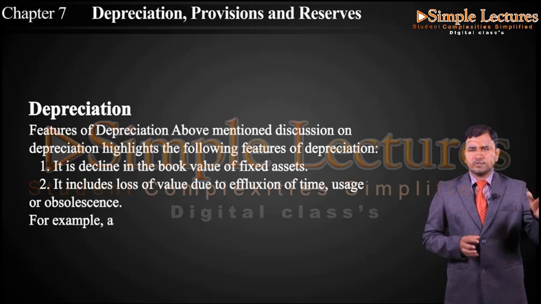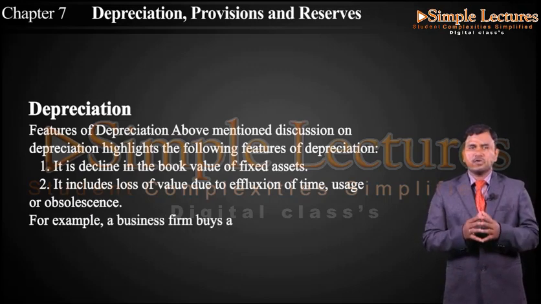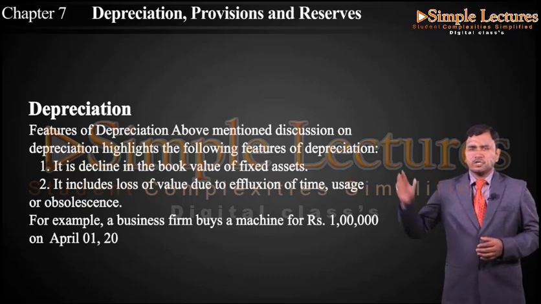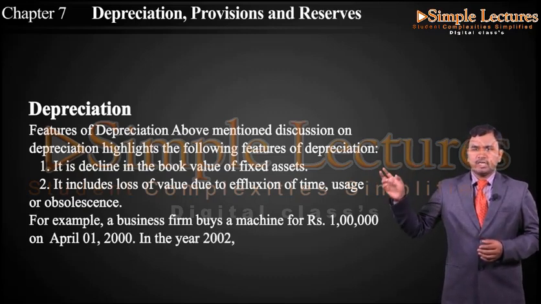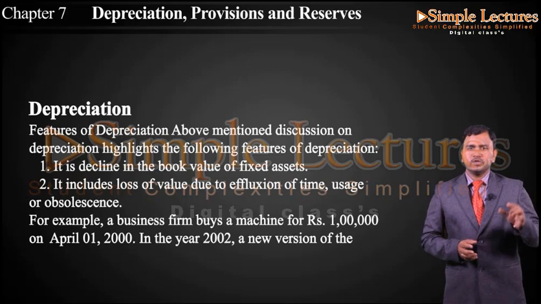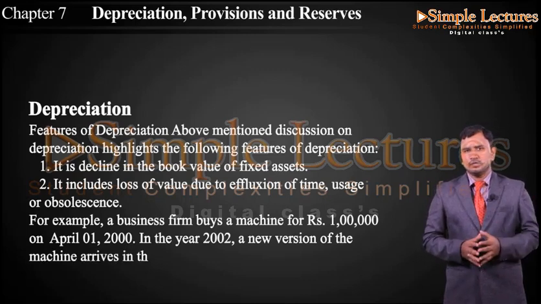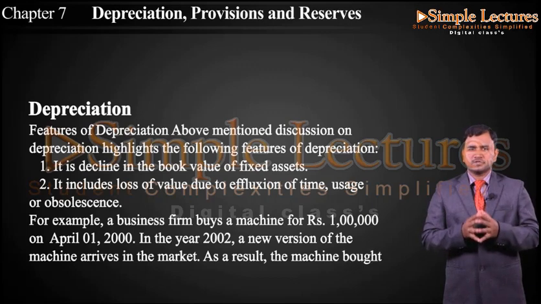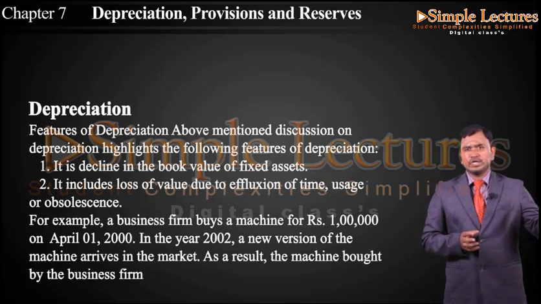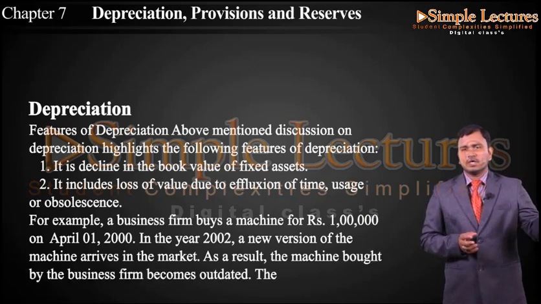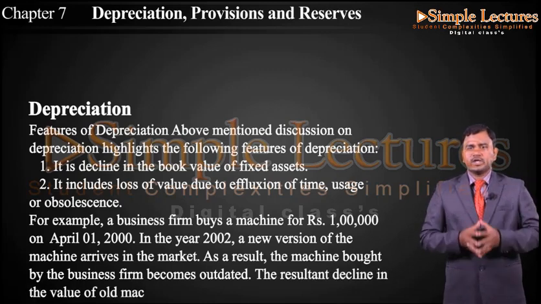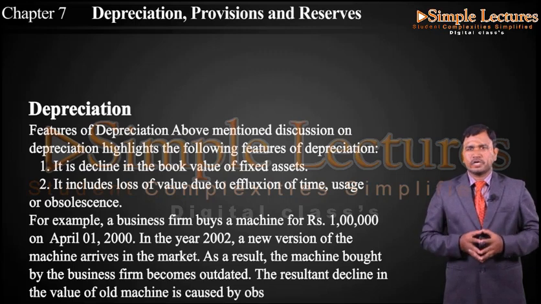A business firm buys a machine for 1 lakh on April 1, 2000, and in the year 2002, a new version of the machinery arrives in the market. As a result, the machine bought by the business firm becomes outdated. Outdated is what here? Obsolescence, and the resultant decline in the value of the old machine is caused by obsolescence.